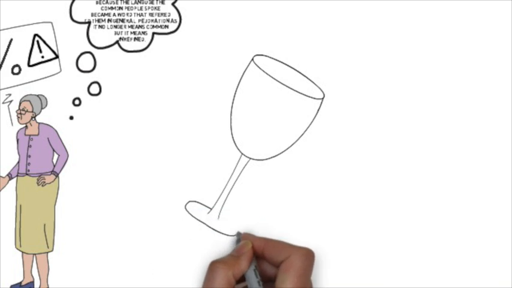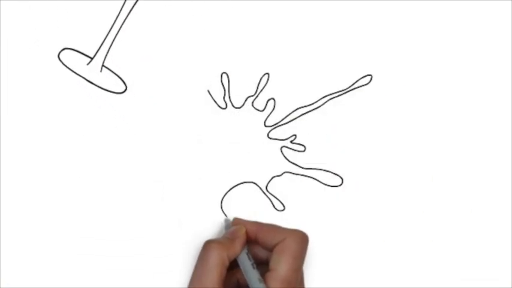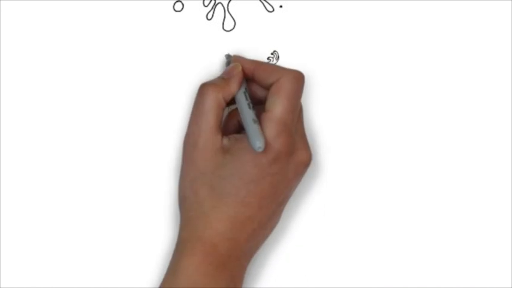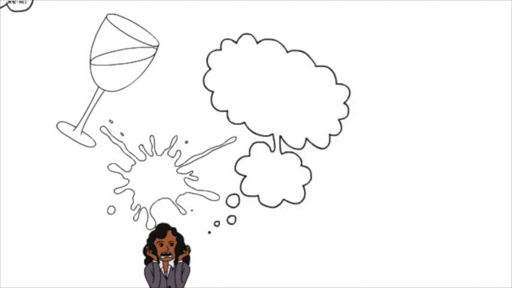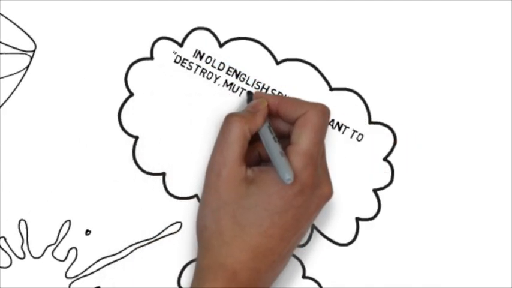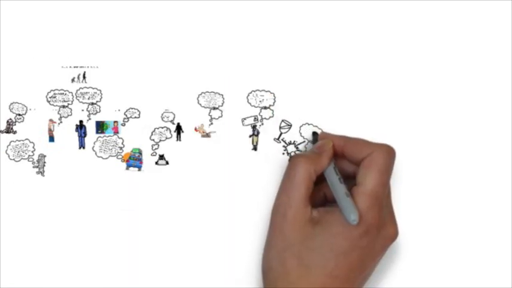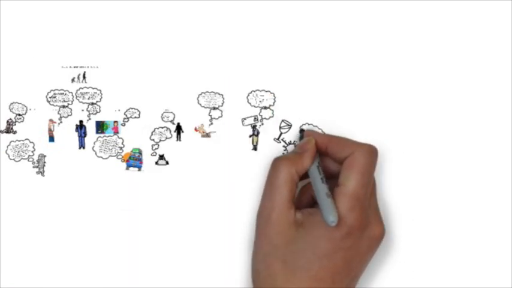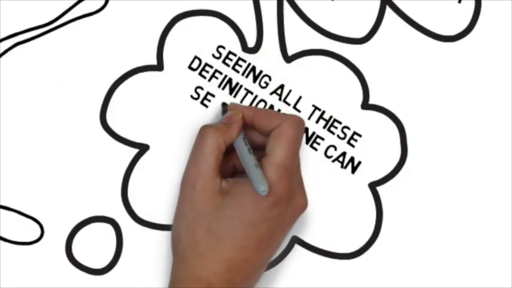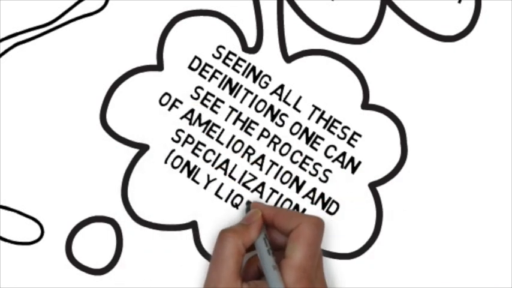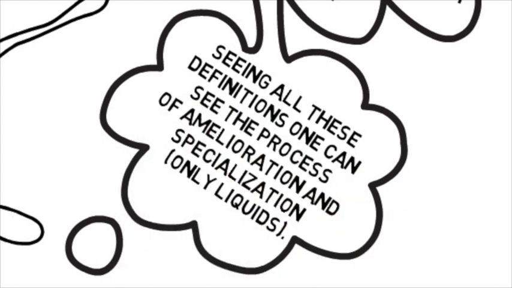And our eighth word is spill. In Old English, spill meant to destroy or kill. Later, in the 16th century, it meant to spoil by injuring or damaging, to render imperfect. It also meant to waste by scattering or misusing. Today it means to cause specifically a liquid to fall, pour, or run out, usually in an accidental manner. This is probably one of the most dramatic changes, as it went from to kill to an accidental gesture. Seeing all these definitions back to back shows the process of amelioration, and also specialization, as now it only refers to liquids.